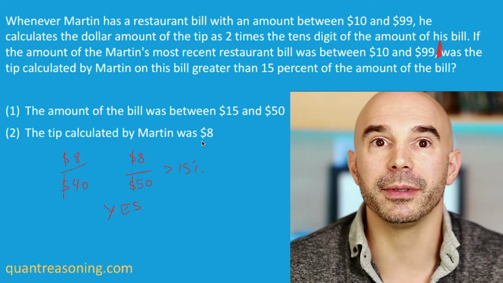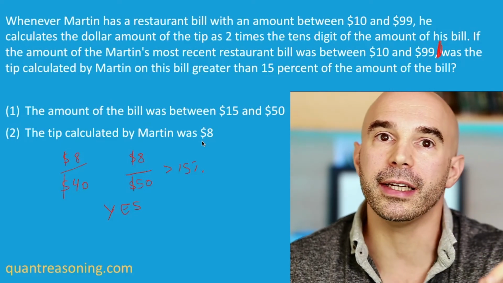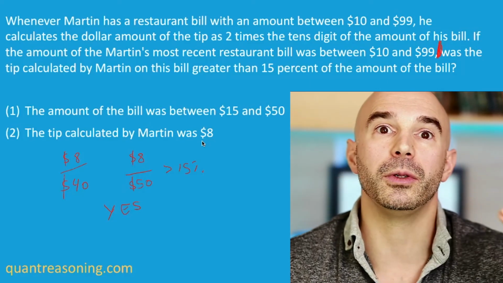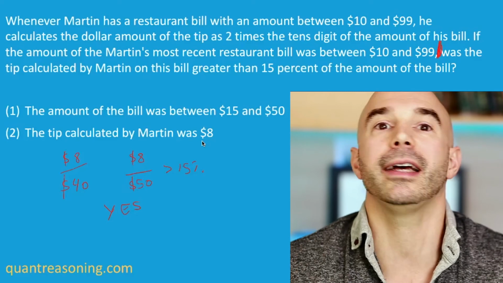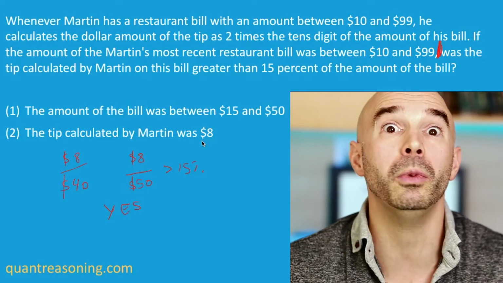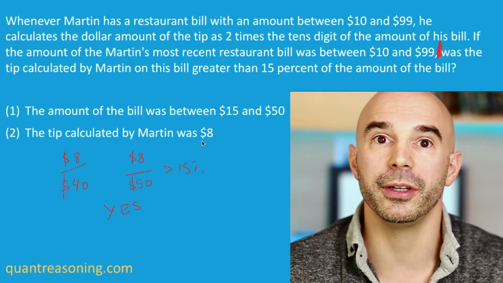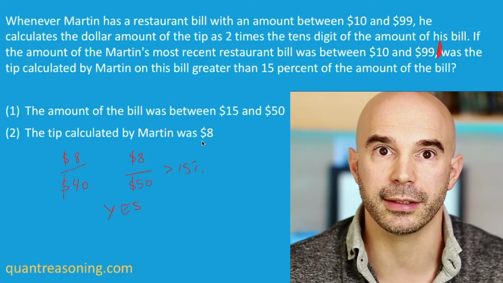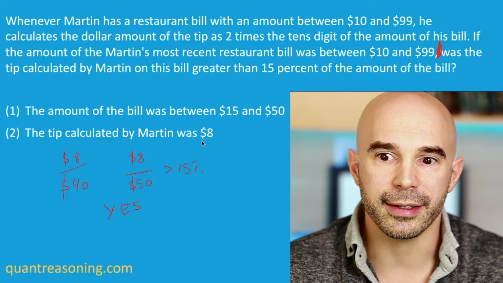It isn't possible that statement 1 gives a definitive no and statement 2 gives a definitive yes. That can't happen on the GMAT. If that ever happens to you, you made a mistake. It is never going to happen that the statements give you conflicting definitive answers. So using that, I can go into